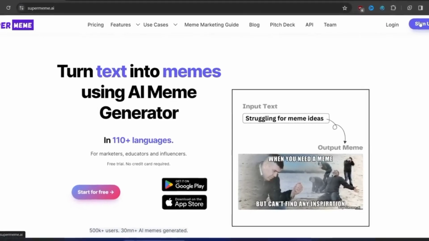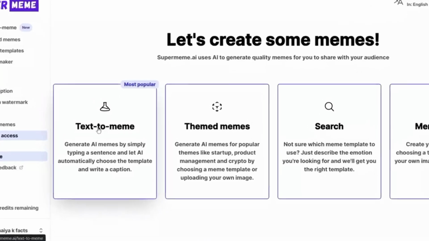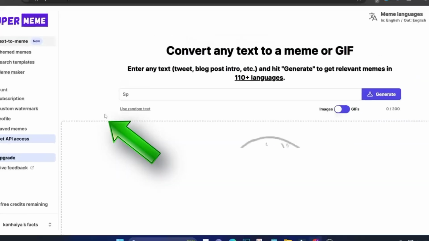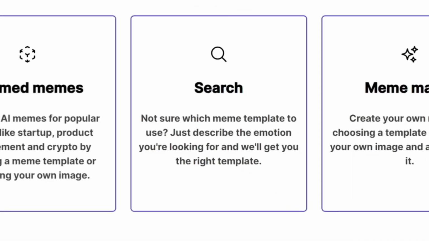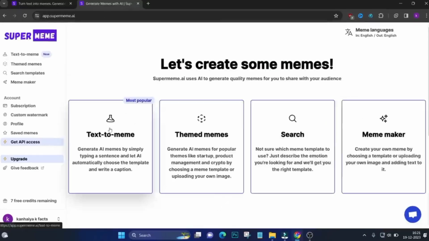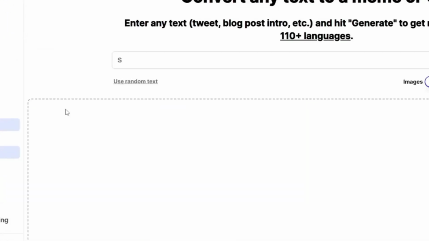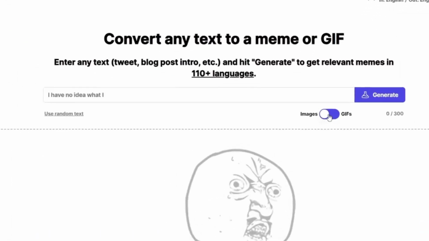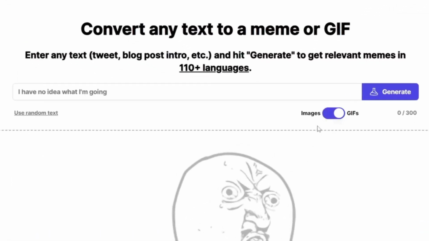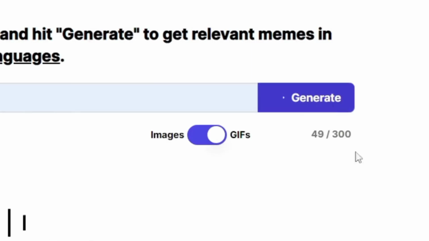Supermeme solves this. Go to the link in the description, click on text to meme, type your idea, choose a meme template or let it generate a new one. You can even search from thousands of ready-made memes. No more random Google images. Now make the exact meme you need.